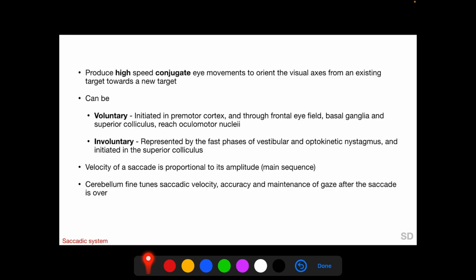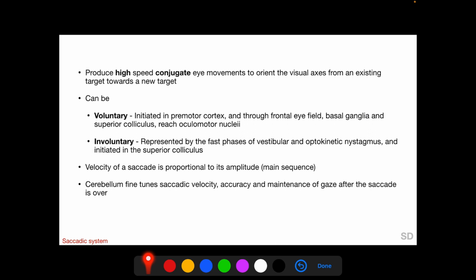The saccadic system produces high-speed conjugate eye movements to orient the visual axis from one existing target towards a second new target. Saccades can be voluntary or involuntary. Voluntary saccades are initiated in the premotor cortex of the frontal lobe and reach the ocular motor nuclei through the frontal eye field, basal ganglia, and the superior colliculus. The involuntary saccades are represented by the fast phases of the vestibular and the optokinetic nystagmus and are initiated in the superior colliculus.